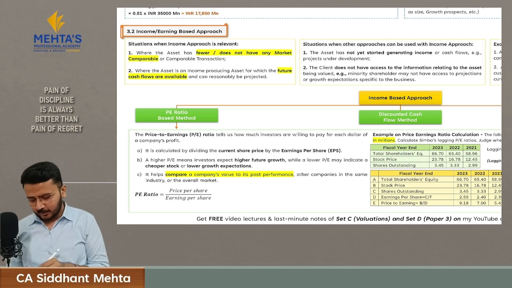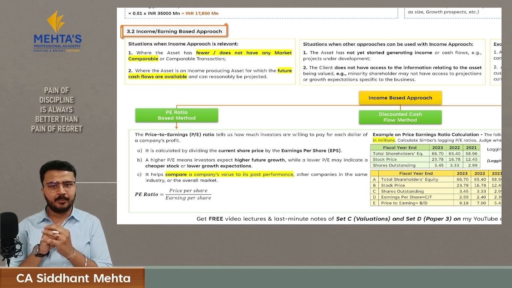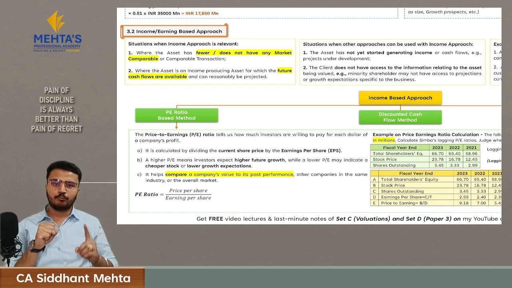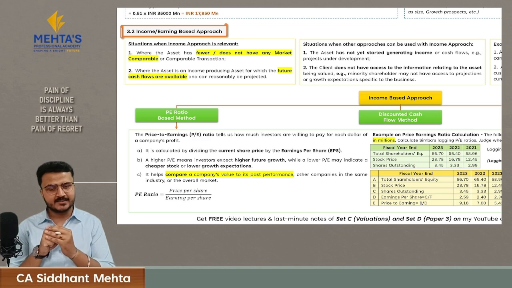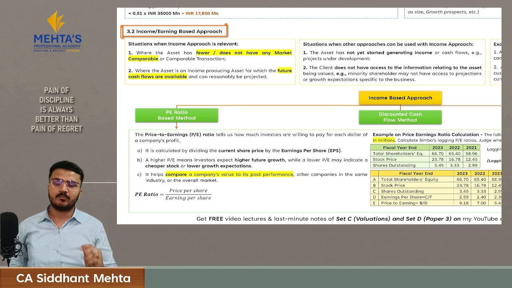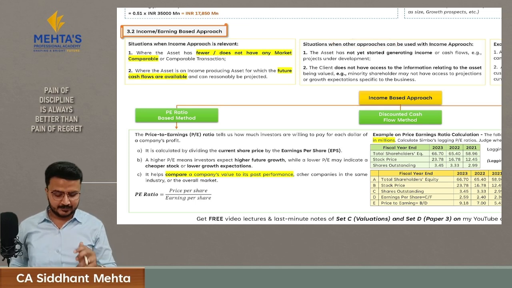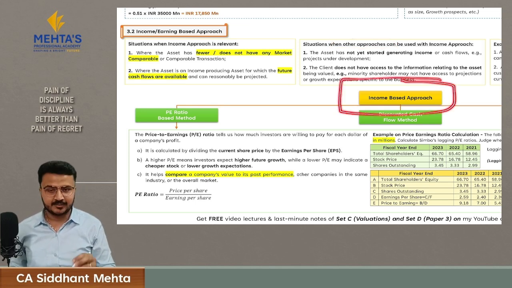So let's understand what I mean by income or earning based approach. This is a valuation method which helps you decide the value of your asset or company based on the present value of all your future earnings or present value of all your future cash flows which you are going to generate from that asset or from that company. Let's understand in which situation we will be using income based approach. Then we will understand when we will be using other approaches with income approach, and then we will understand the three methods which are there in income based approach.